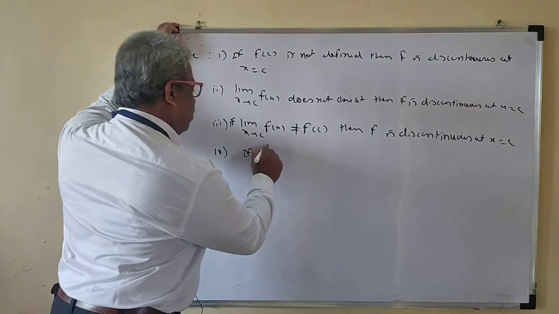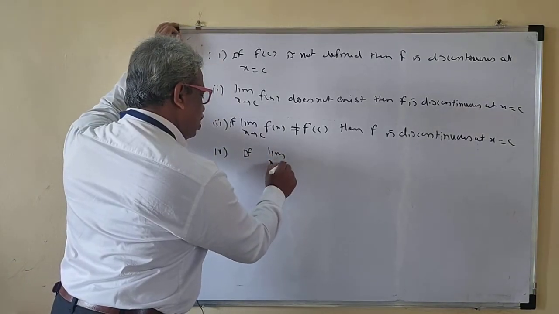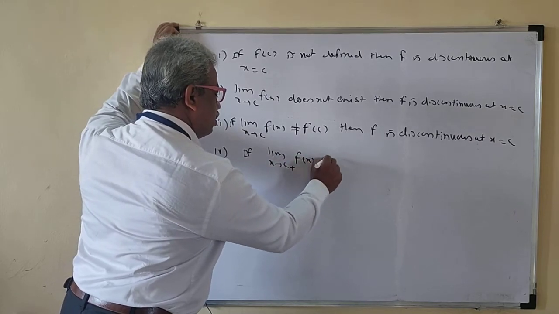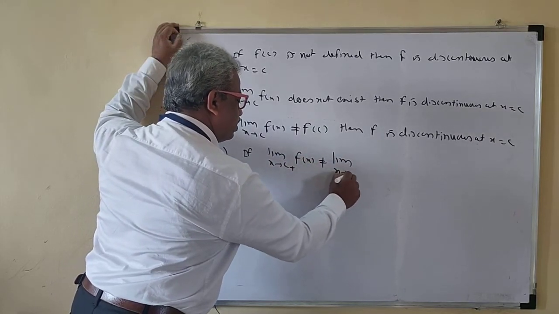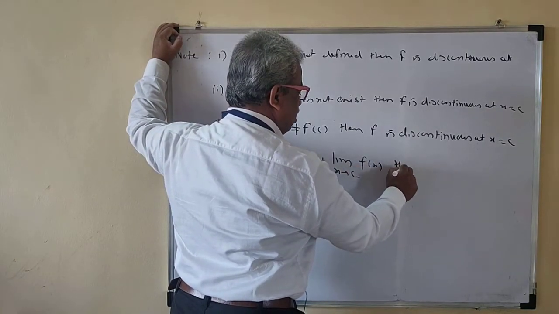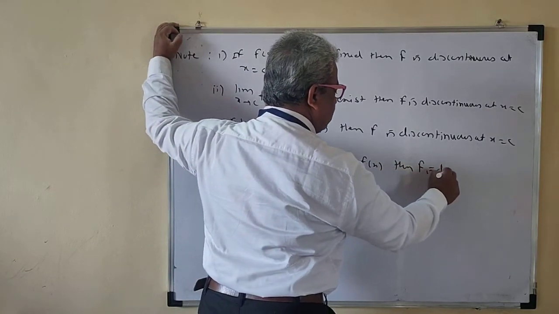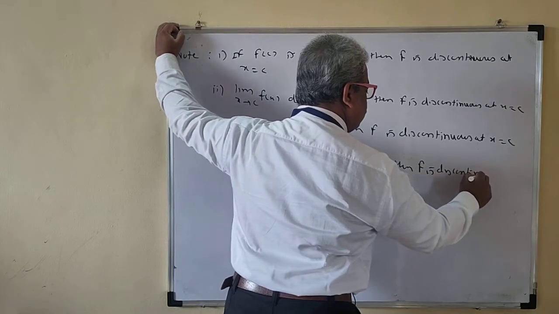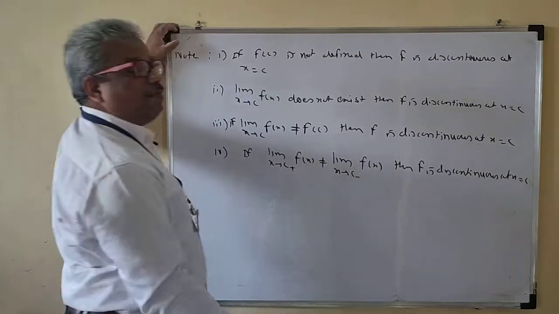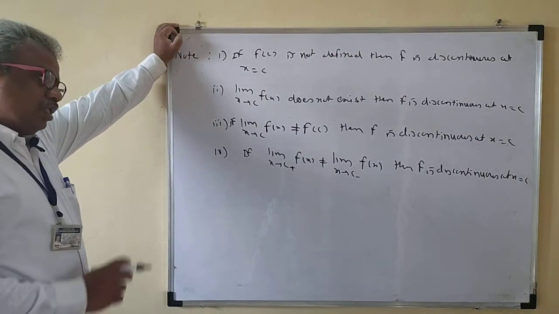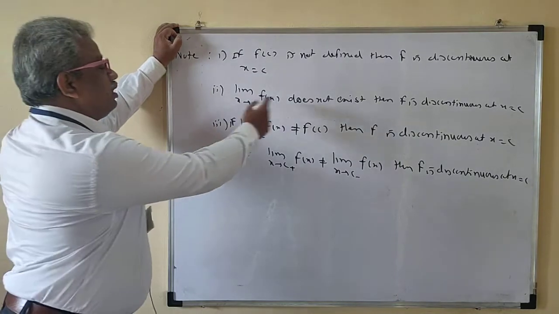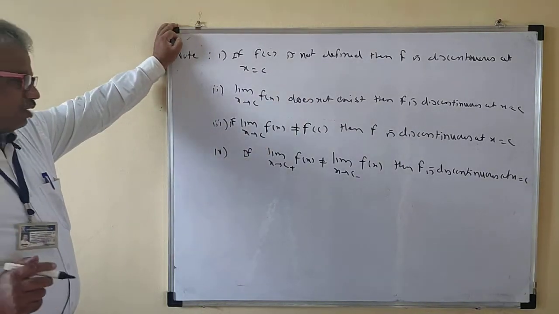If limit x tends to c plus f of x not equal to limit x tends to c minus f of x, then f is discontinuous at x. That means what? Left hand limit not equal to right hand limit. So that means what here? The limit does not exist, and if the limit does not exist, then f is discontinuous at x.